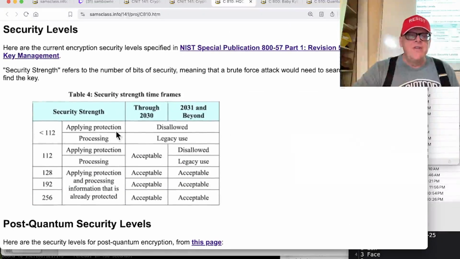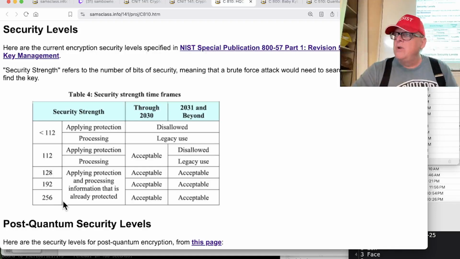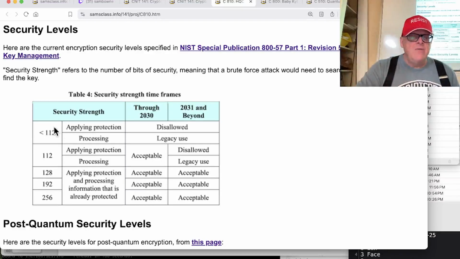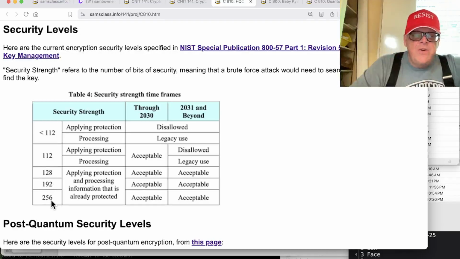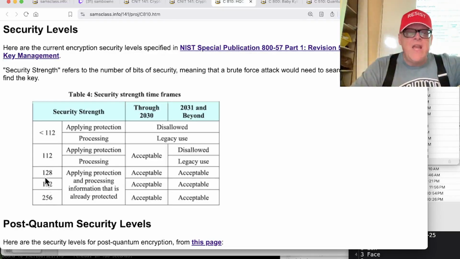So here are the security levels. These are the security levels for normal encryption, symmetric encryption before quantum, and the old public key systems too. If you have less than 112 bits, those are not considered safe anymore. 112 is acceptable, 128 is acceptable, 192 and 256. We should be getting away, and here's 2030 and 2031 and beyond, and they say 128 to 256 bits of security should be considered okay. And they call these levels 1, 2, 3, and 4 down here, the acceptable levels of encryption.